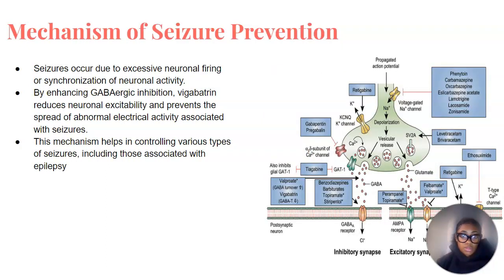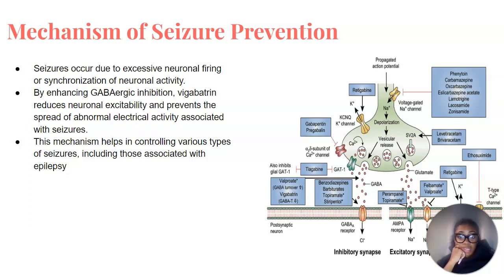Okay, so understanding how Vigabatrin prevents seizures involves delving into its mechanism of action within the brain. Seizures arise from an abnormal synchronized neural firing. By increasing GABA levels, Vigabatrin enhances inhibitory neurotransmission, effectively dampening neuronal excitability. This inhibitory effect helps to disrupt the spread of abnormal electrical activity, preventing the initiation and propagation of seizures.